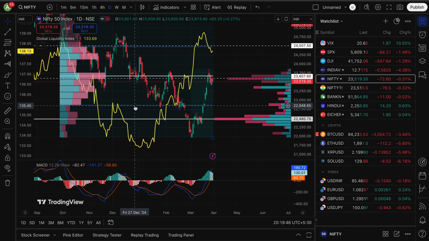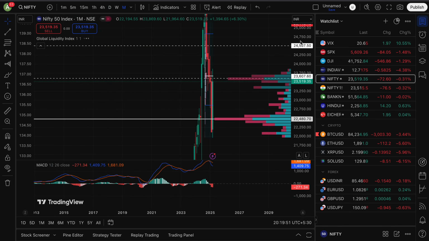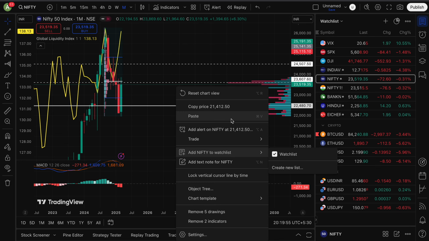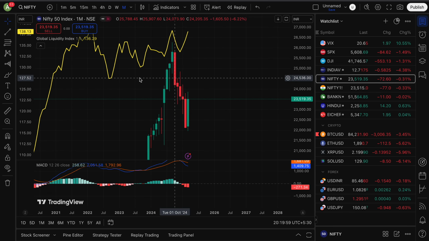So right in front of me is a Nifty 50 chart. Okay, let's start with the monthly analysis of Nifty 50. So here you can see on a monthly data. Let me remove the drawings first. Let me remove all the drawings. Five drawings. Okay.